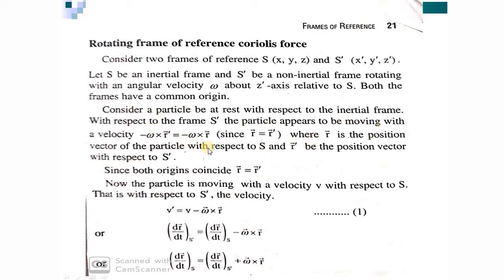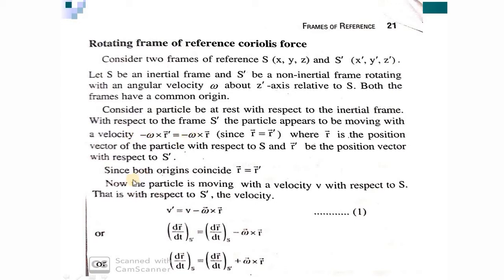R is the position vector of the particle with respect to S, and R prime is the position vector of the particle with respect to the S prime frame. Since both the origins coincide, what happens? The distances R and R prime will be the same. And the rotational velocity is something that you studied in your earlier classes, in vectorial form omega cross r.